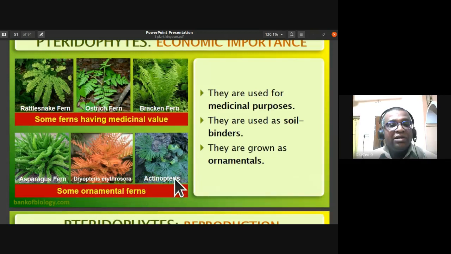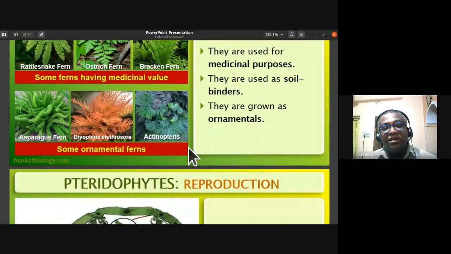Dryopteris, Actinopteris. They have a fan-shaped leaf structure, so it is grown as an ornamental plant for its fan-shaped leaf structure. So Actinopteris is also an ornamental plant.